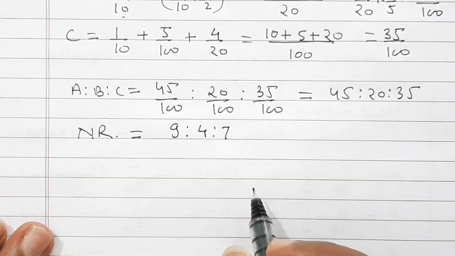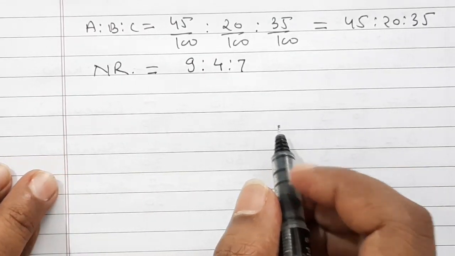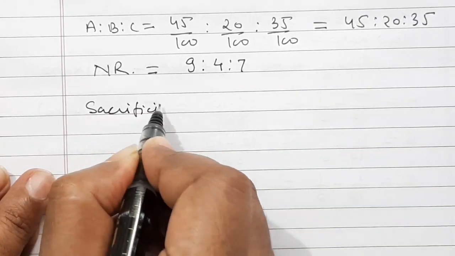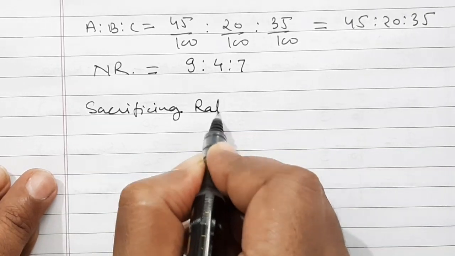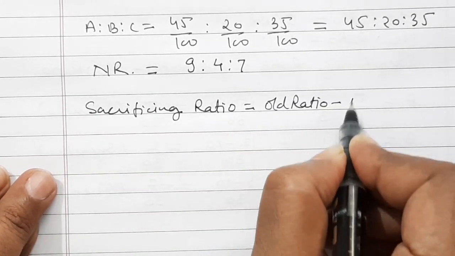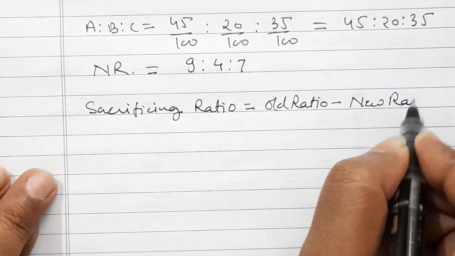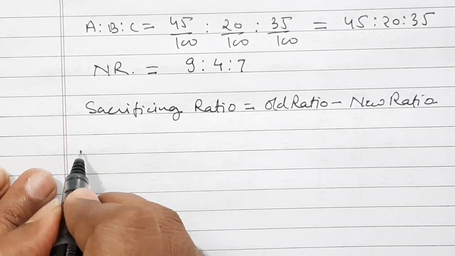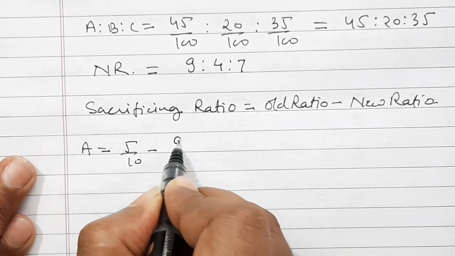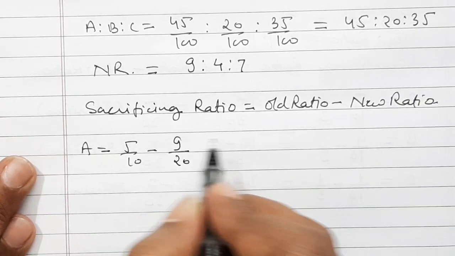Now, after calculating new ratio, let us calculate sacrificing ratio. It is equal to old ratio minus new ratio. So for A, 5 by 10 minus 9 by 20.